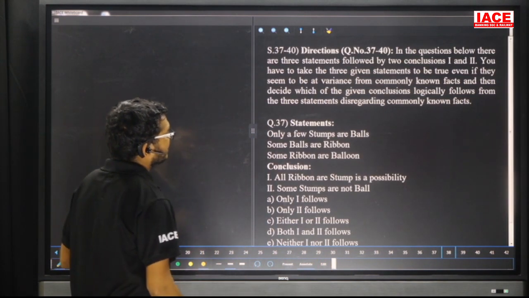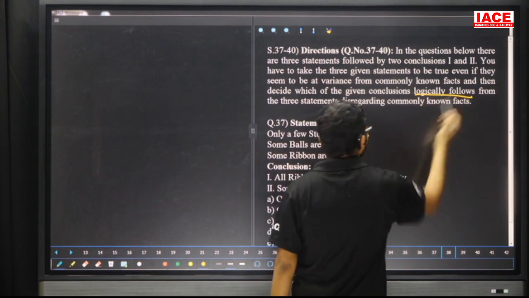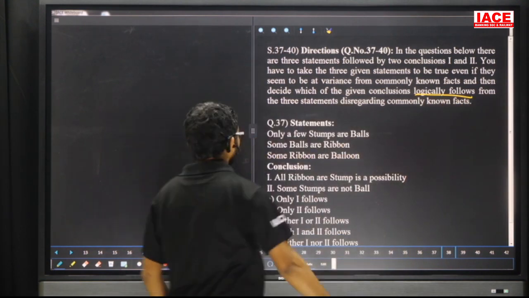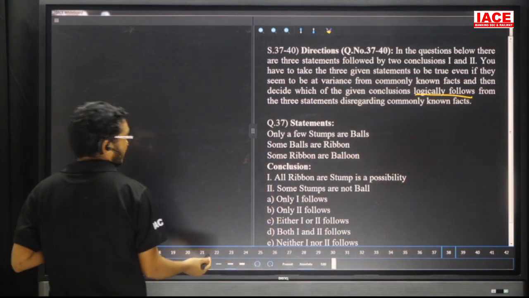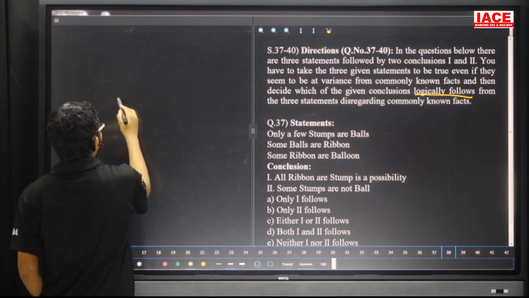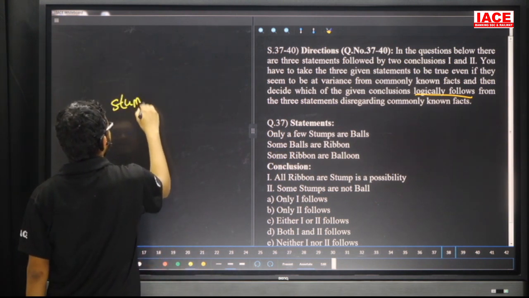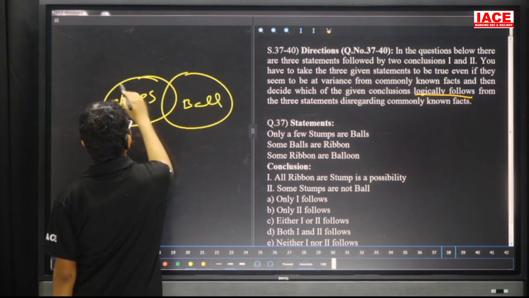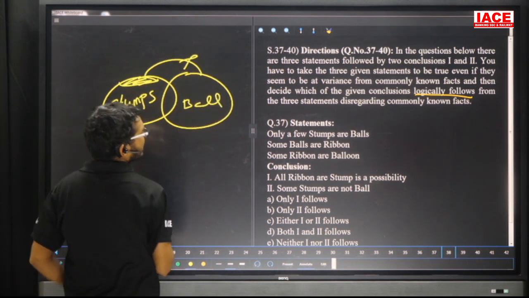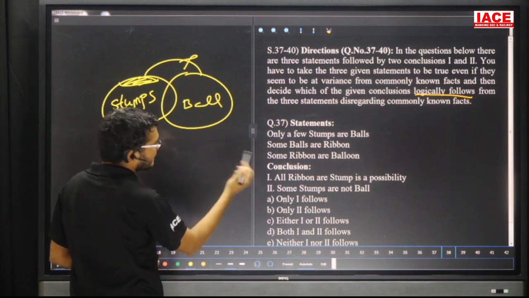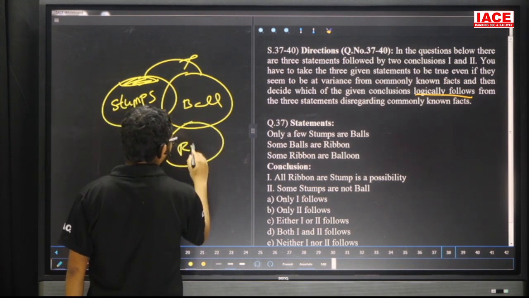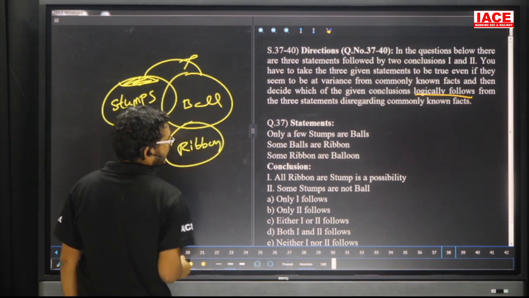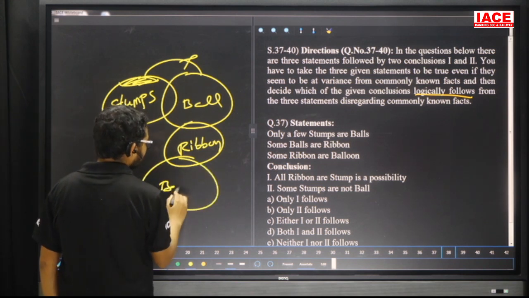Question number 37 to 40. The question is again from syllogism: logically follow, that means true conclusions. Take the first one. Only few stumps are balls. Take stumps: some stumps are balls, and at the same time some part of stump is not ball. Next, some balls are ribbon, and some ribbon is a balloon.